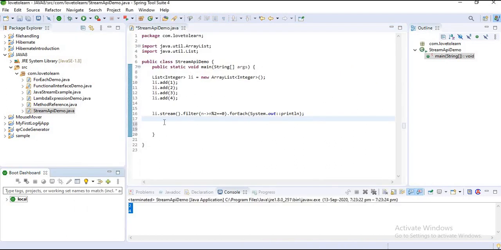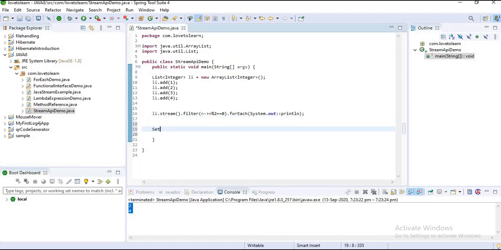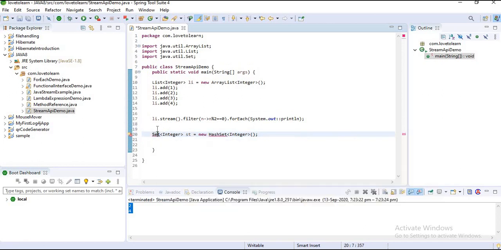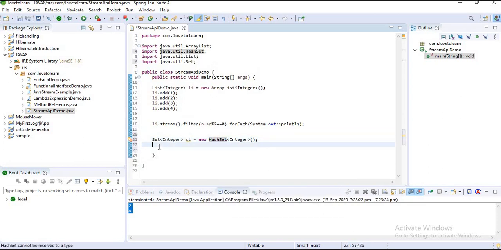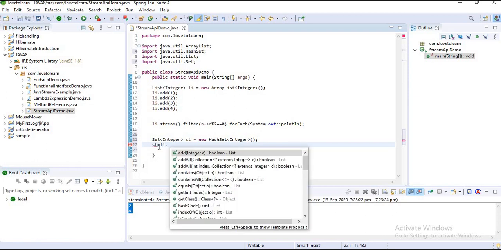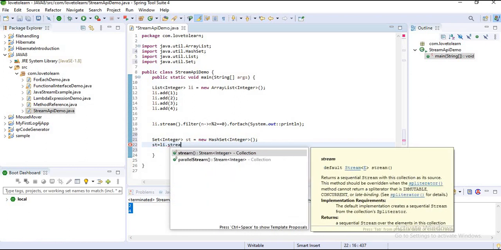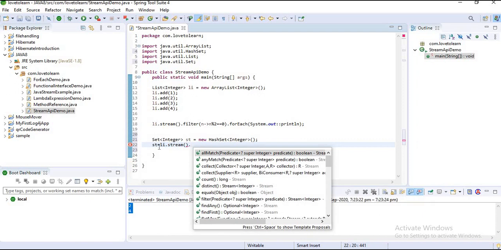Now I want to convert a list to a set. A new HashSet. Now let's import these packages. Now I want to add the values of the list to this set, using stream dot.